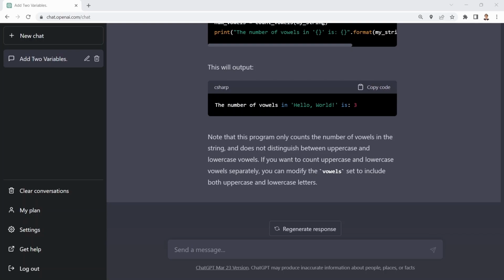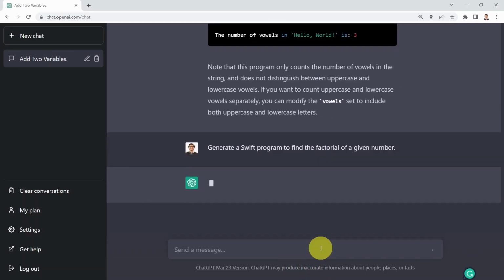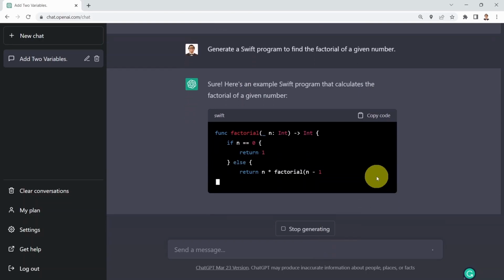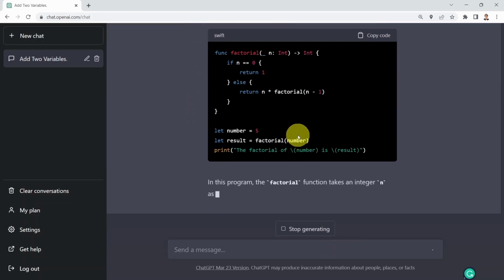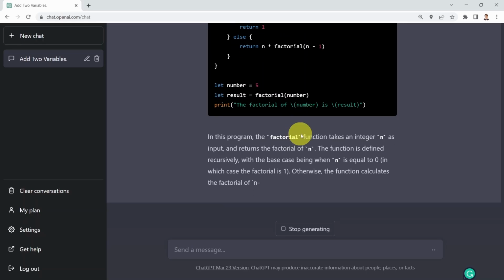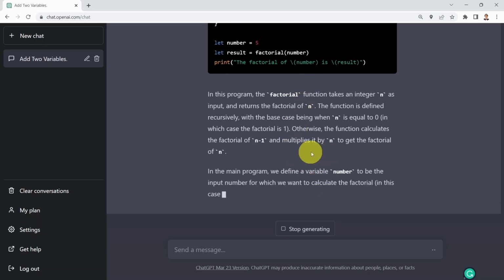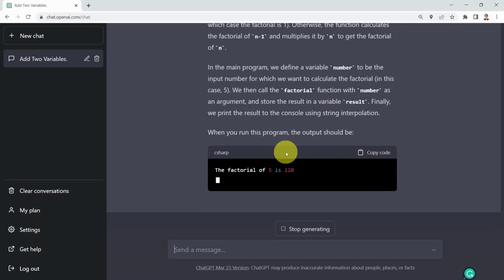Okay, let's go ahead and test ChatGPT's capability in writing Swift code. So I'm going to say, generate a Swift program to find the factorial of a given number. So let's go ahead and test it out. And here we go. So this is simply the function that is going to obtain the factorial for you. And it looks like it worked.